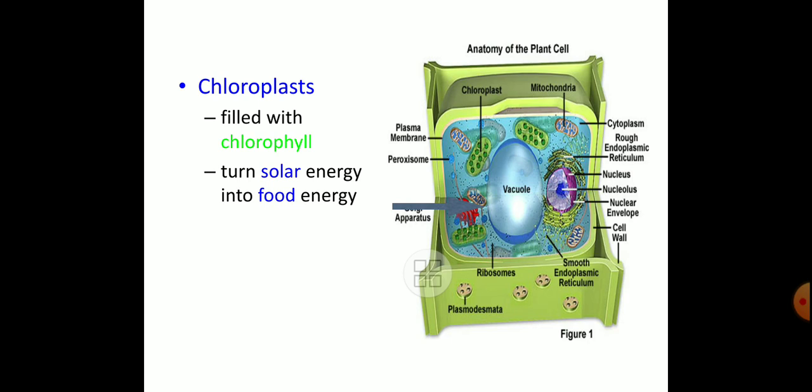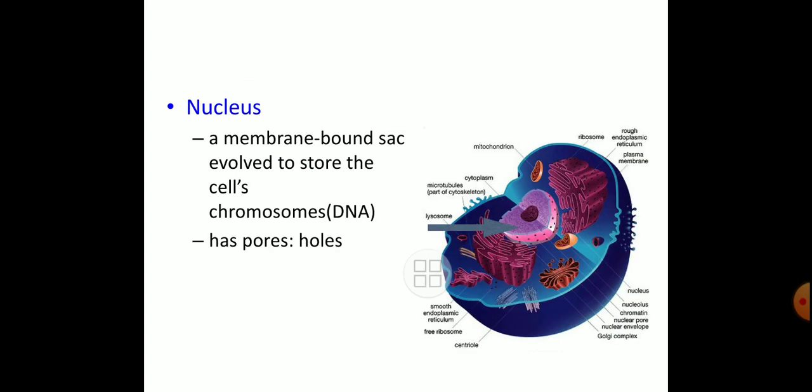This chloroplast is present in the plant. That's why plants are autotrophic. They are synthesizing their own food. The chloroplast is absent in the animal cell. Already we have seen. This is filled with the chlorophyll. Chlorophyll is there inside the each and every cell organelle. Here the arrow has been shown. The solar energy is converted into the food itself.